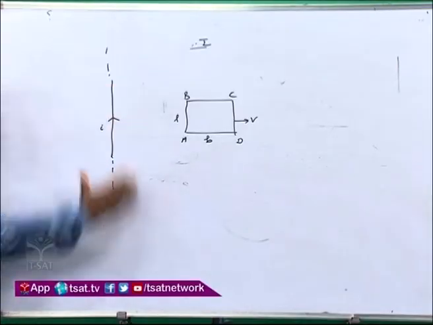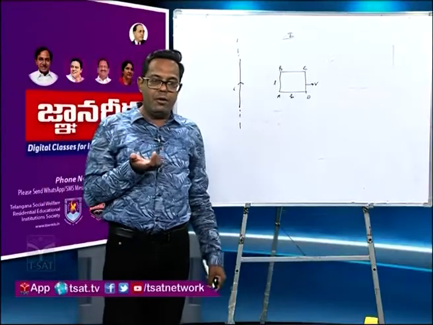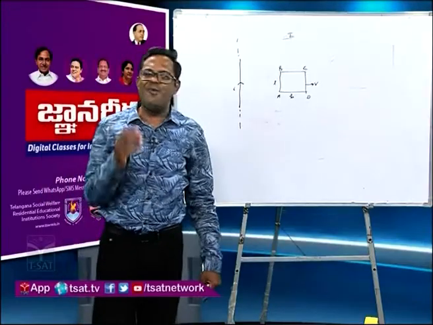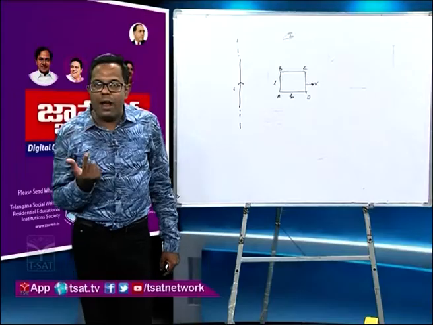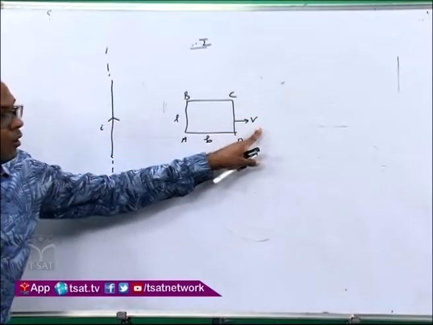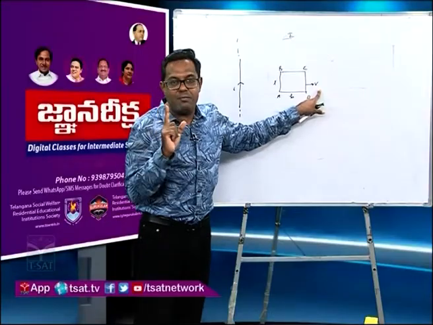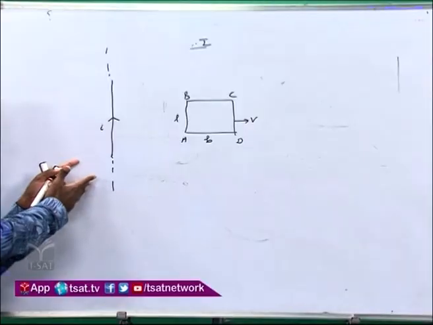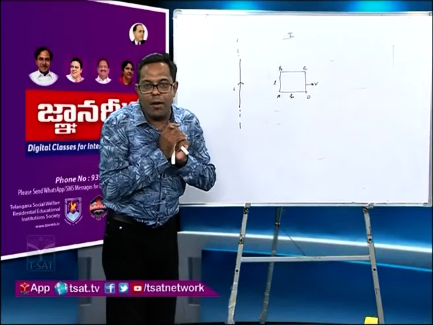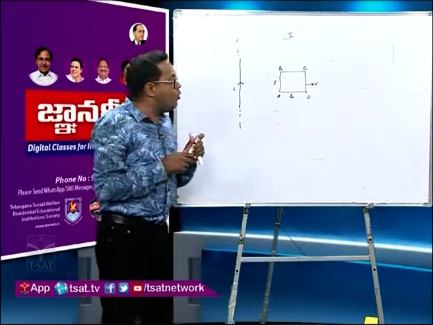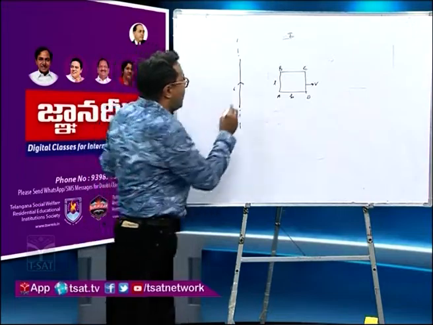See, you talk about motional EMF only when the conductor is moving with certain velocity in a magnetic field. So this current carrying wire will provide a magnetic field over here. Is it clear to this point? Yes or no?